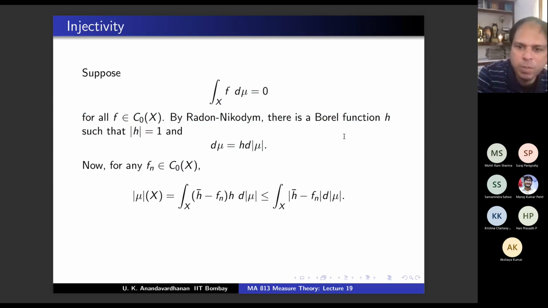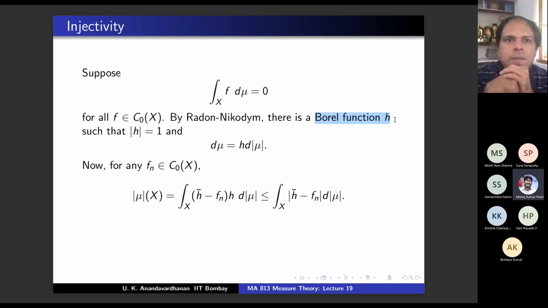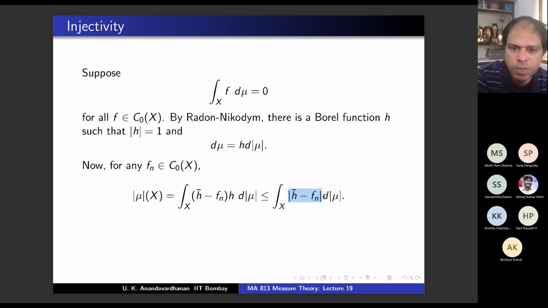In fact, any h can be approximated using simple functions, no? Correct? Any measurable function can be approximated using simple functions, right? Yes. And simple functions are in C0(X) anyway, no? Okay, so you can take a sequence in C0(X) which approximates this function h bar. If you do that, what's the meaning of this? This becomes smaller and smaller, right? Yeah, if you take a sequence fn which goes to h bar, then this becomes smaller and smaller as n goes to infinity, right? Agree?